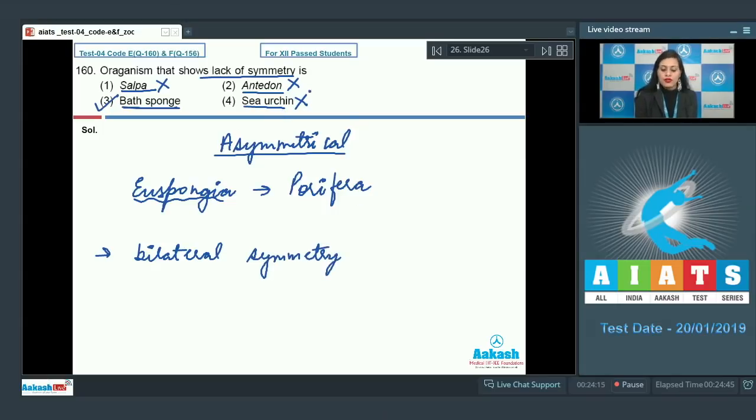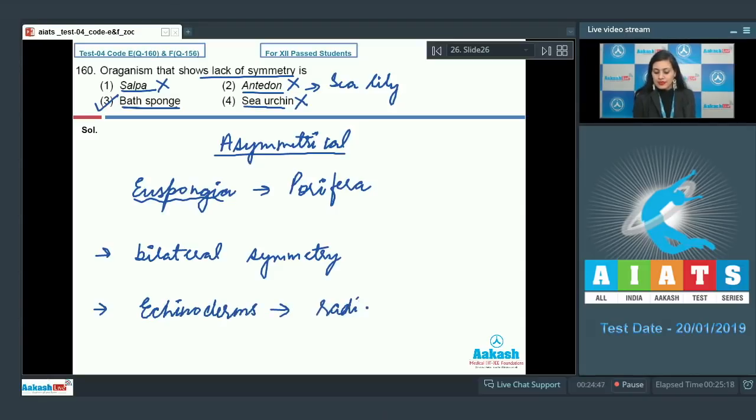Whereas Antedon, which is commonly known as sea lily, and sea urchin are echinoderms and exhibit radial symmetry. So the only asymmetrical organism among the given options is bath sponge. So the correct answer is option number 3. Let's discuss our next question.